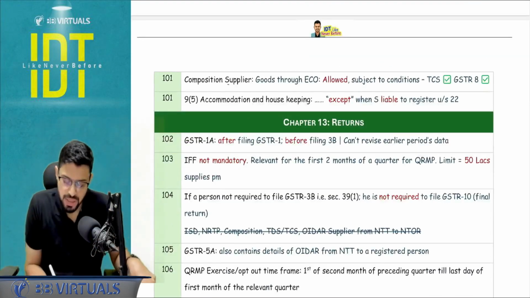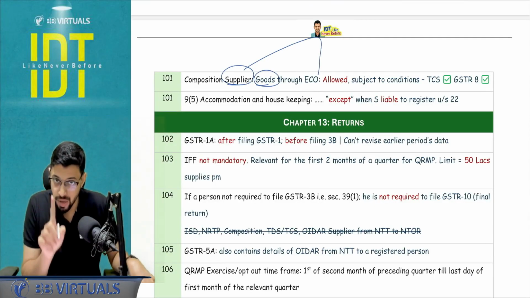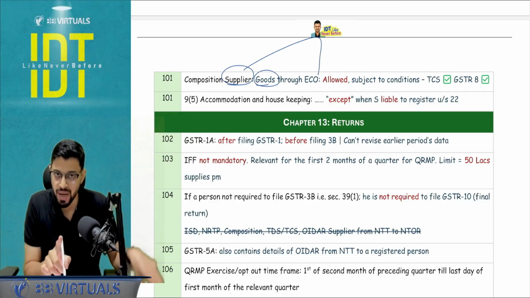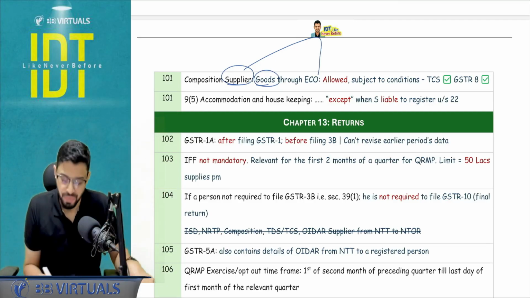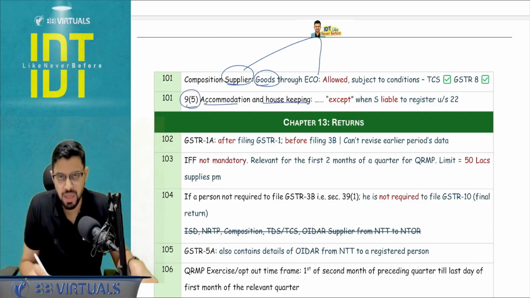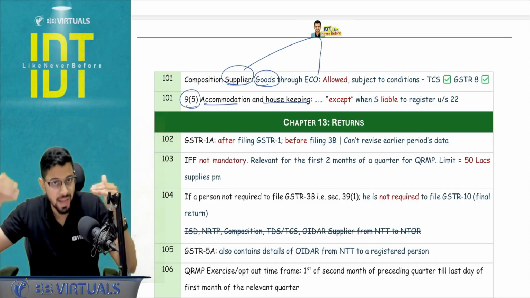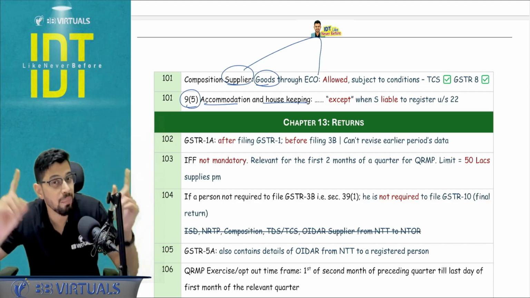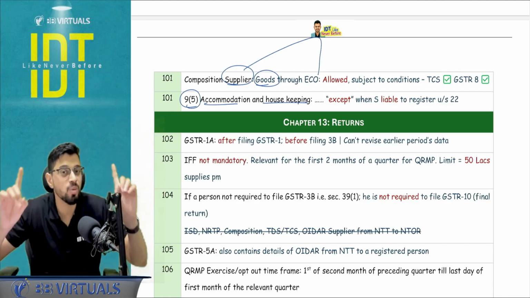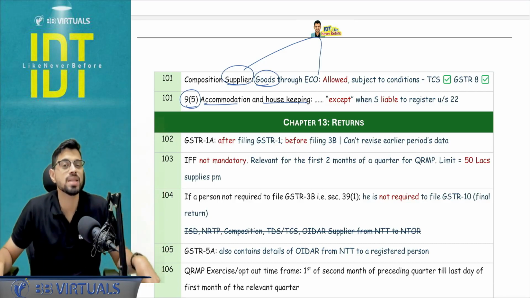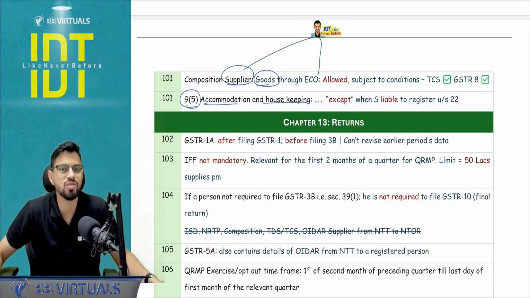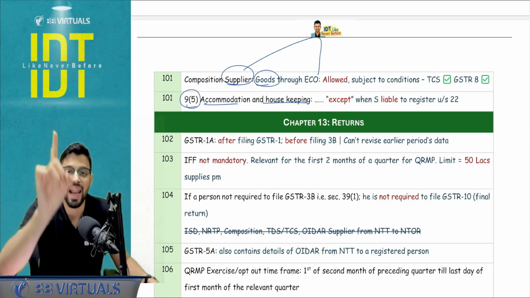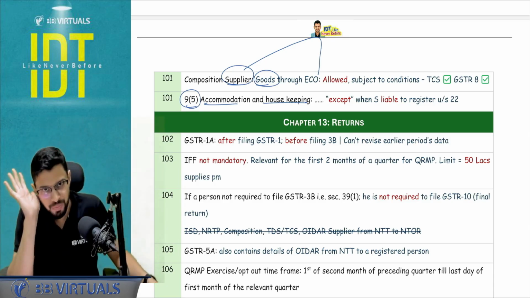Next, composition supplier, just a point to be noted, he can still supply goods through ECO. GST rate reporting will happen and TCS will also be deducted. TDS, TCS you can claim in your e-cash ledger. Services you cannot do. Section 9(5), accommodation and housekeeping are covered in 9(5), but there is an exception, except where the supplier is liable to be registered under 22. 22 means liability to registration basis the turnover, not your section 24, not voluntary registration, only and only liability to registration under section 22. Clear?